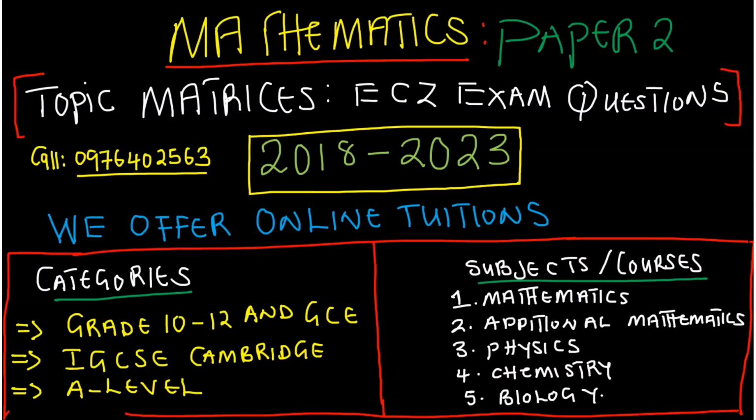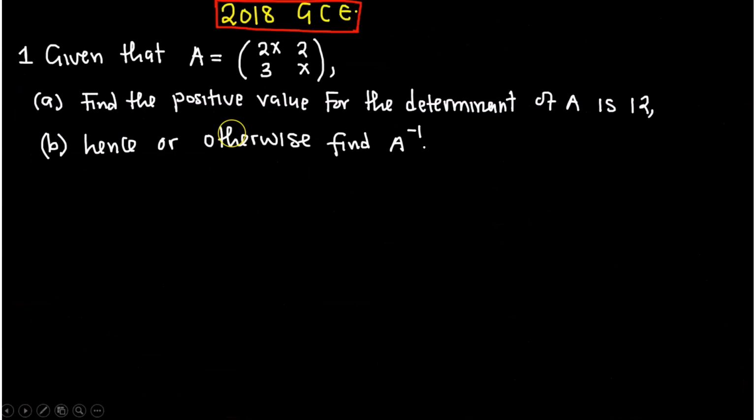Okay, so let us look at what is arranged for today. The questions that we are going to answer, like I said, are from 2018 to 2023. We are going to start with a question from 2018 GCE. Now, look at the question the way it is. By just solving one question, you understand, such that as we go on to solve, it will just be a walkover. So let me take some time to explain some concepts here on the first question.